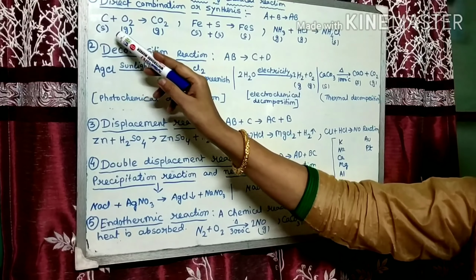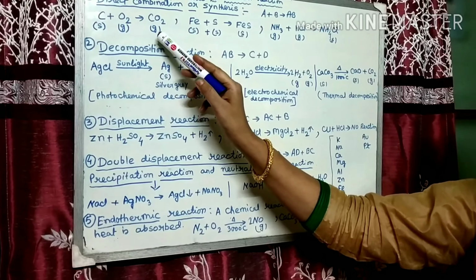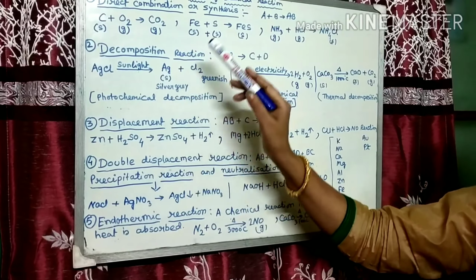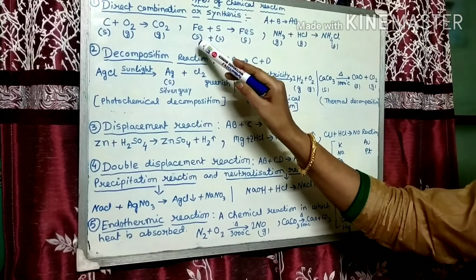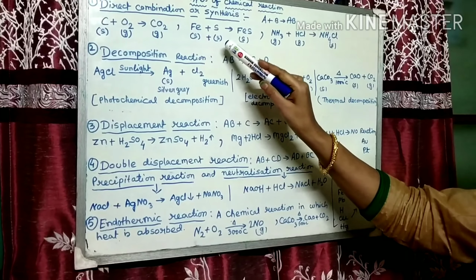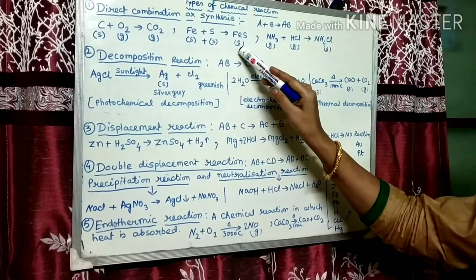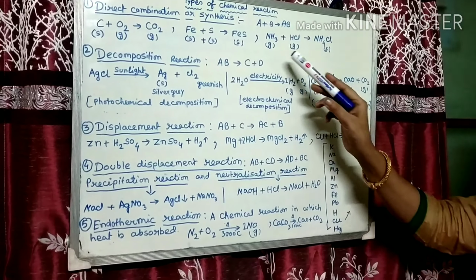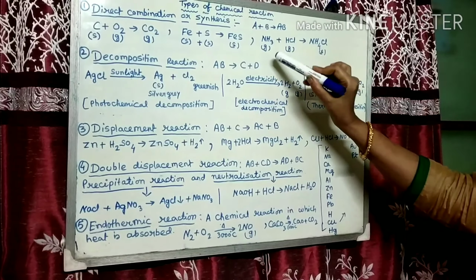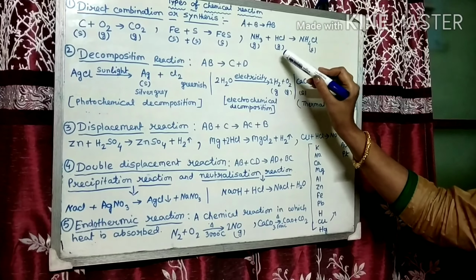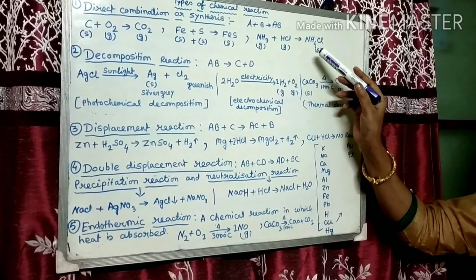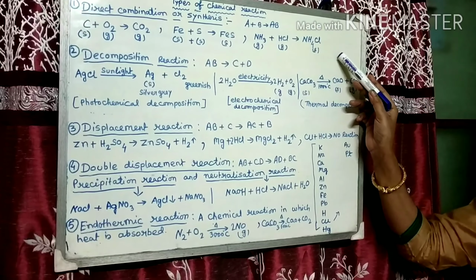When carbon burns in oxygen, then carbon dioxide gas is produced. Another example, iron reacts with sulfur to form iron(II) sulfide. Another example, ammonia gas reacts with HCl gas, then solid ammonium chloride is formed.